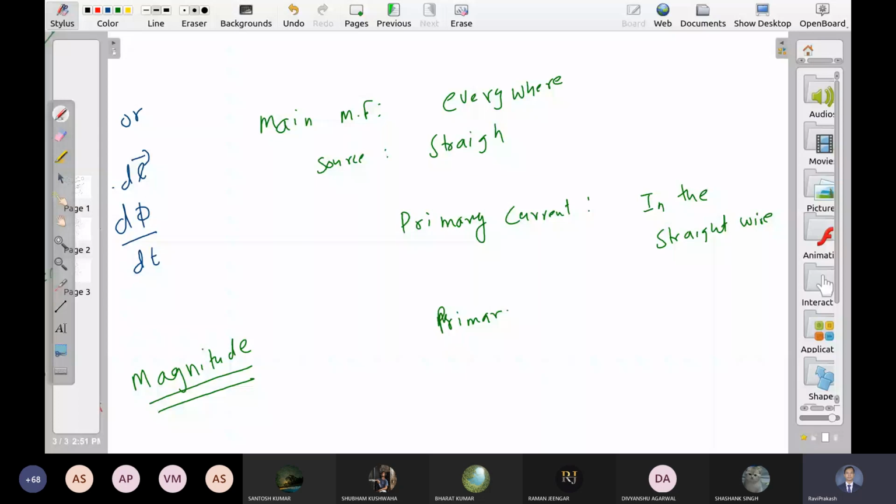It's time varying. There is an induced electric field now. Where is it? Electric field is everywhere. Where is the induced EMF? Induced EMF कहाँ होगा?